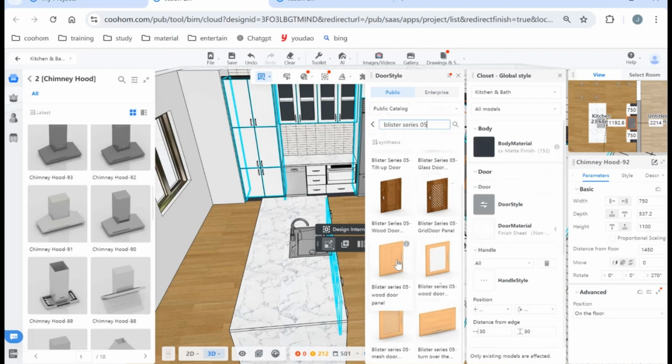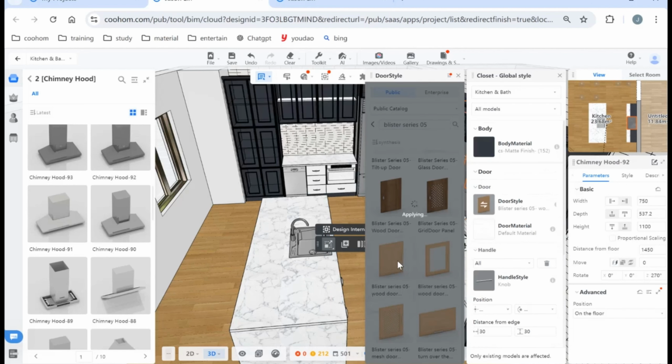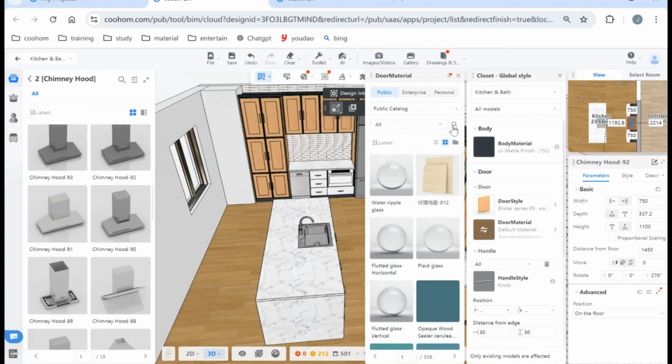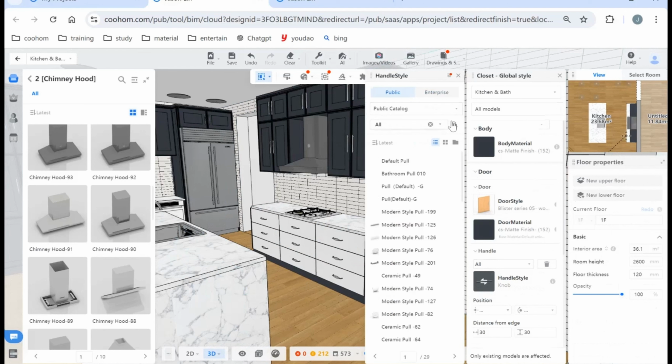So we can just choose this one, and change the door material. Okay, after we finish this, we can also change the handle style. Okay, right here, search.